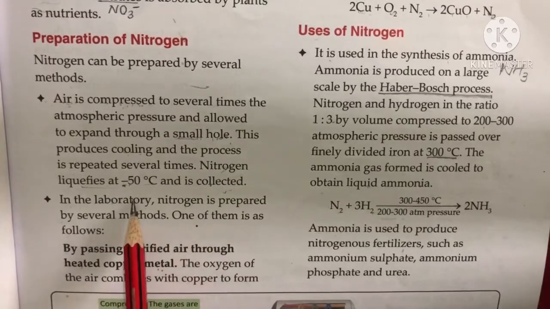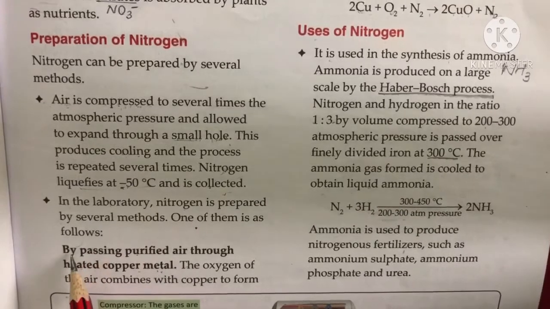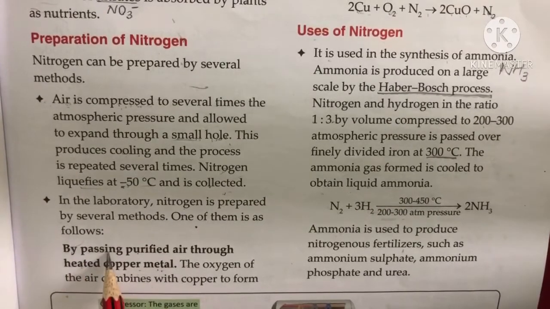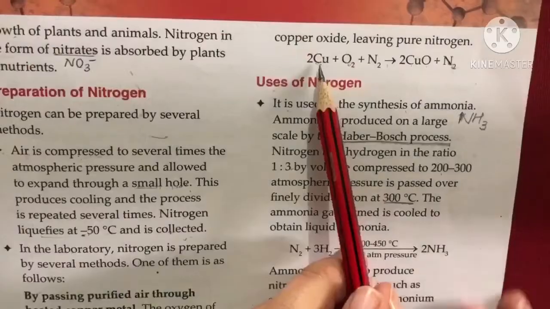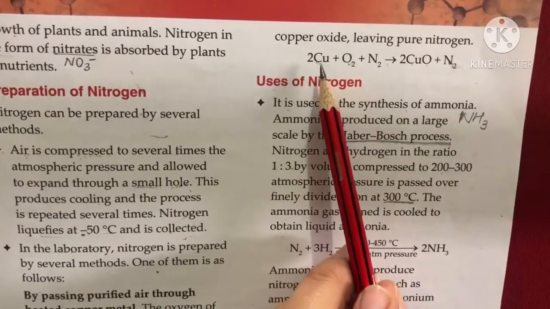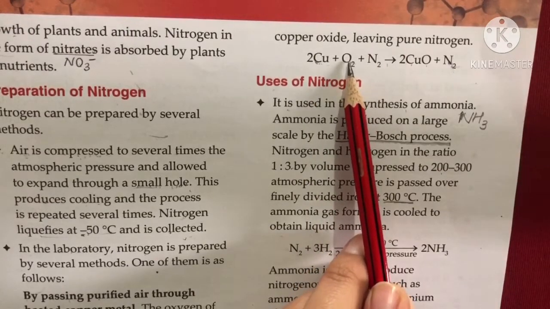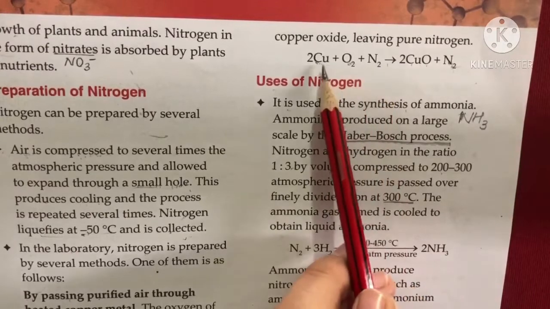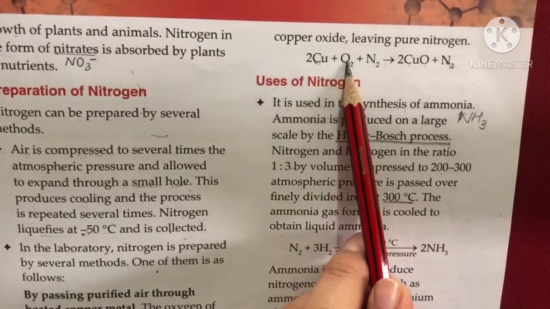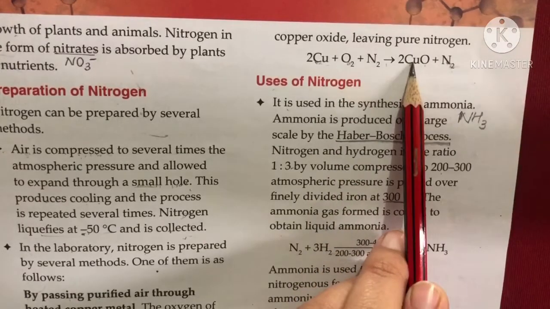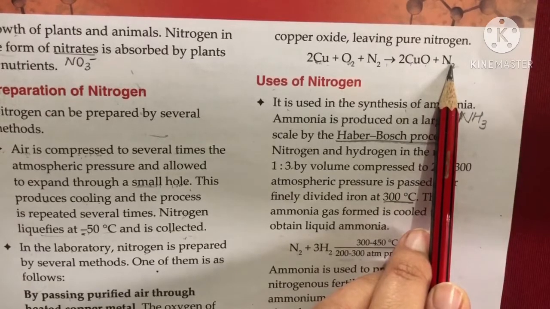In the laboratory we also prepare nitrogen. For this, what we have to do is pass purified air through heated copper metal. Look at this reaction. Copper metal reacts with purified air. Air contains oxygen and nitrogen. So copper combines with oxygen and forms copper oxide, leaving pure nitrogen as a product.